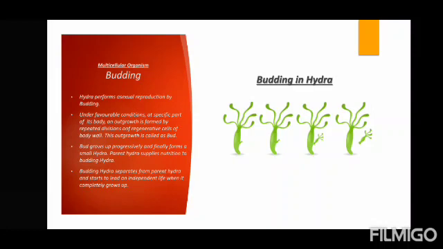In the third diagram you can see a lot of nutrients which are supplied. That is why I already mentioned that the conditions should be favorable, then only reproduction will take place. Not only in these organisms, in any of the organisms, till the nutritive support is provided to the body, reproduction will not take place. Then this budding hydra, which has grown completely, will separate from the parent hydra and start leading its independent life when it completely grows.